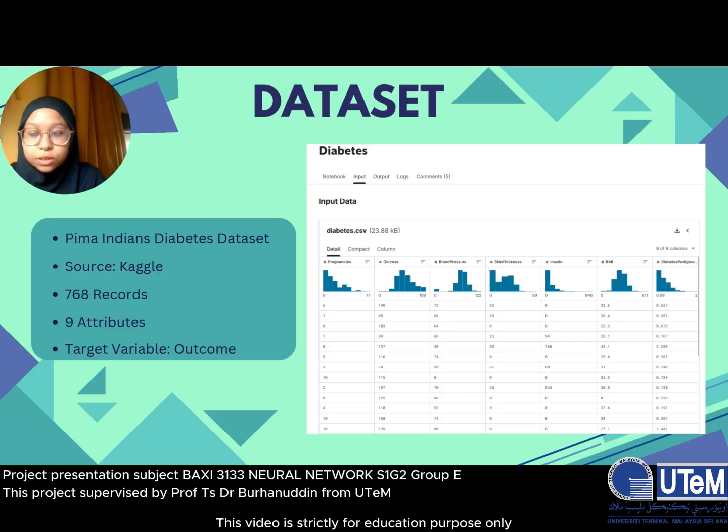Next, we move to the dataset. We use the Pima Indian Diabetes dataset obtained from Kaggle. The dataset contains 768 records and 9 attributes. The target variable is outcome, which is used to determine whether a patient has diabetes or not.